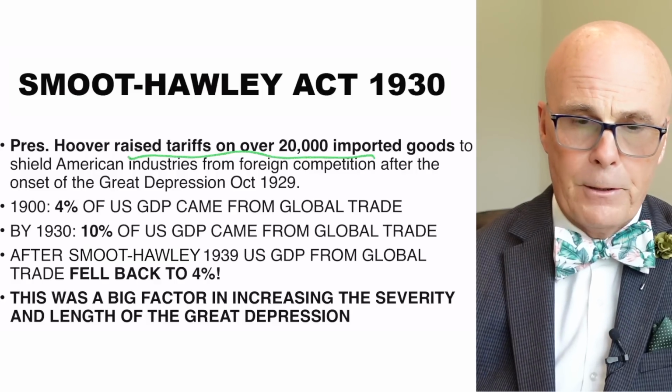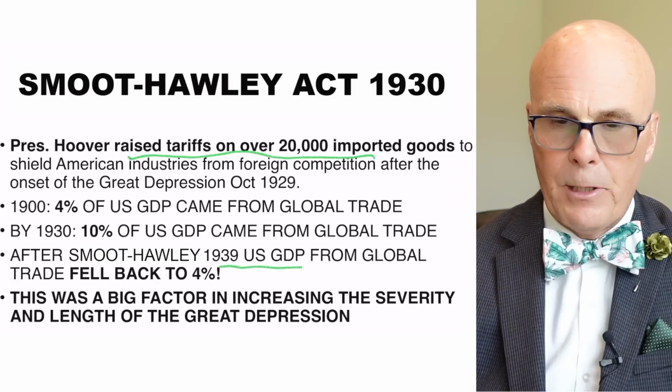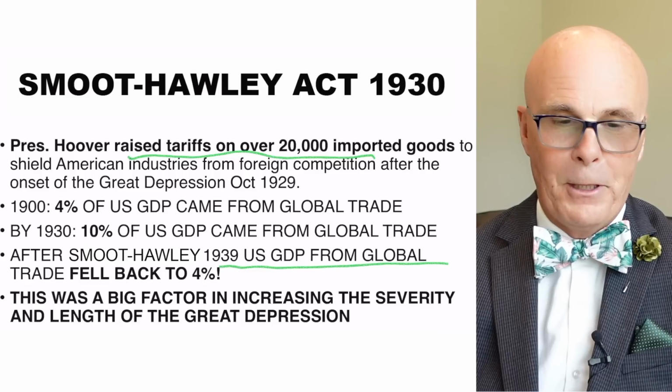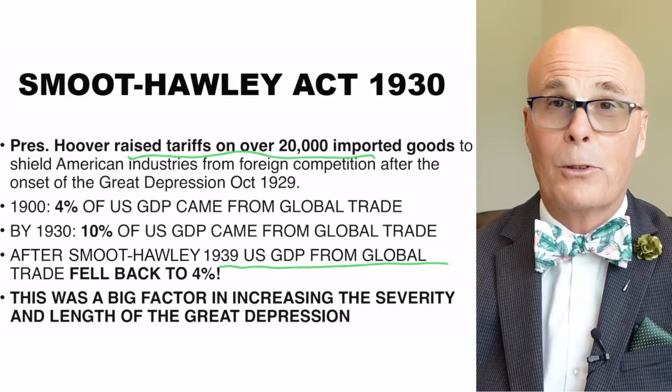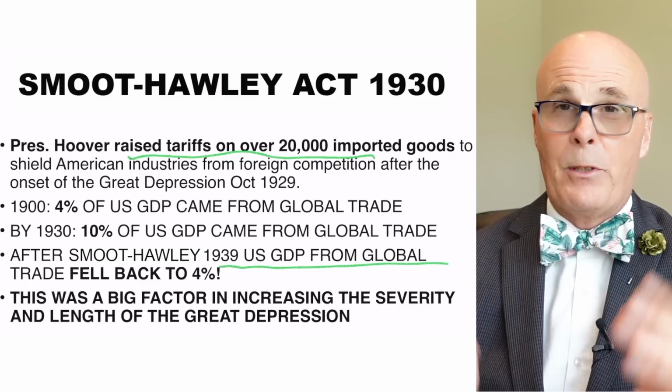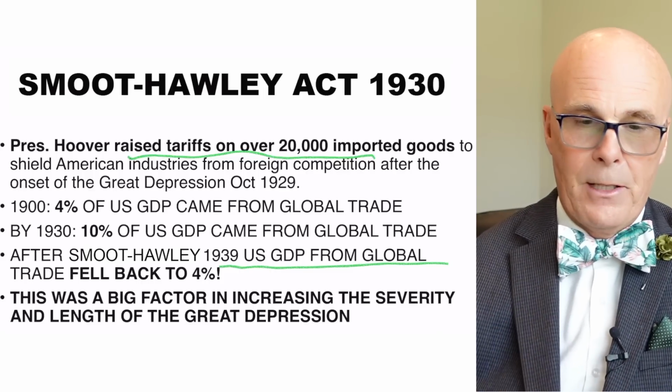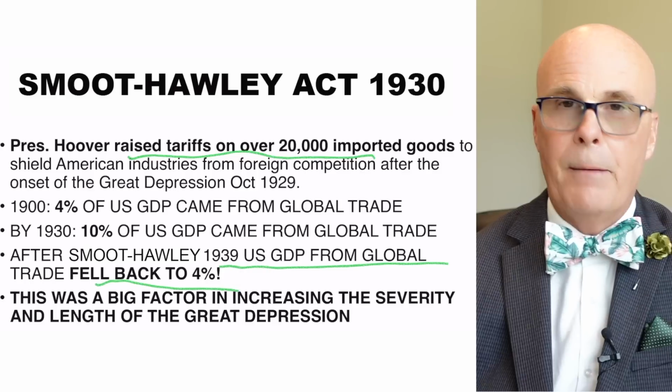So after the Smoot-Hawley Act was in place, from 1930 to 39, guess what happened to global trade as a percentage of GDP in the US? Well, it fell back to 4%.